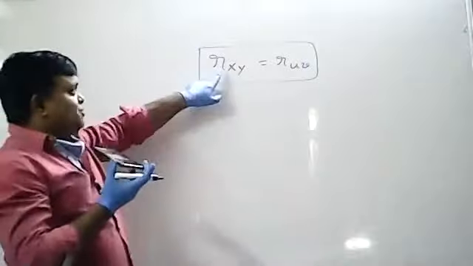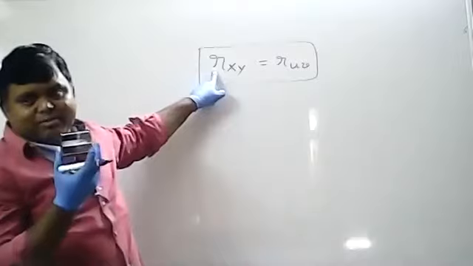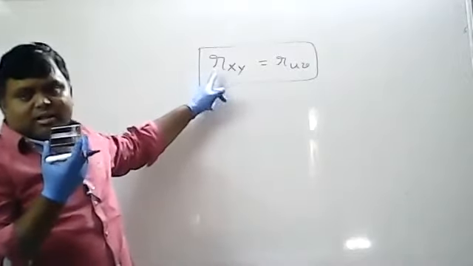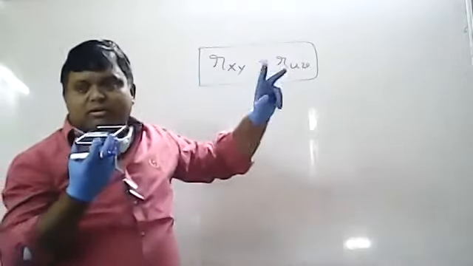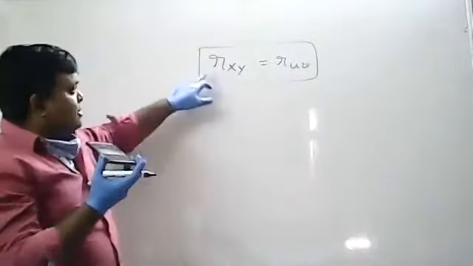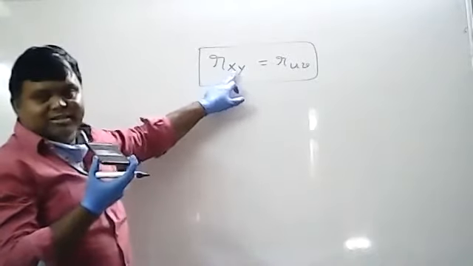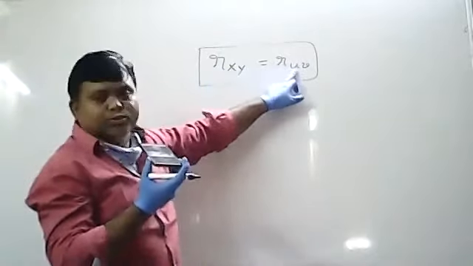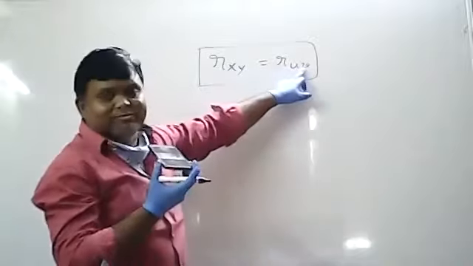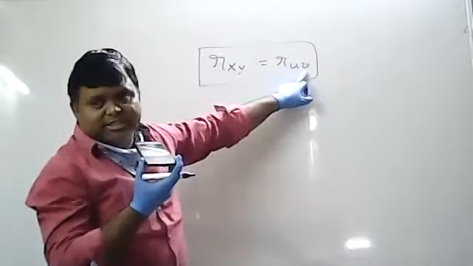Correlation coefficient is denoted by R. Already you have done the Rxy problem, two problems: one general problem and one practical. You got the answer, so there you have calculated Rxy. These are called origins: in place of X what we have? U. In place of Y what we have? V. So if origin is changed, value won't be changed.